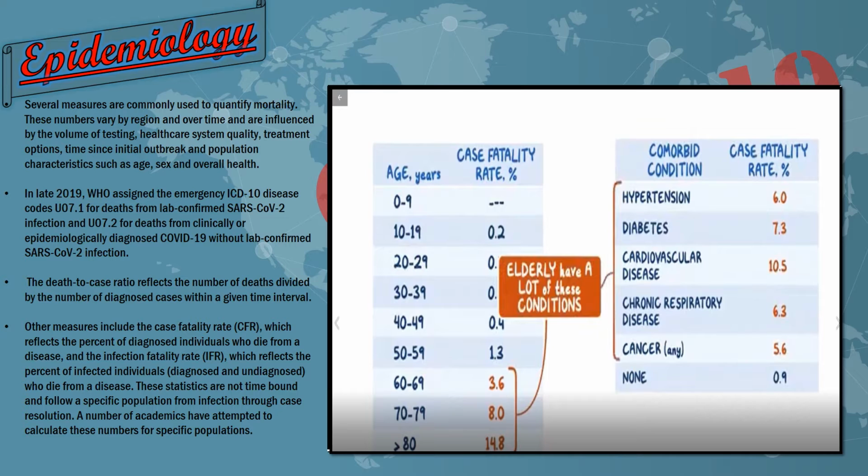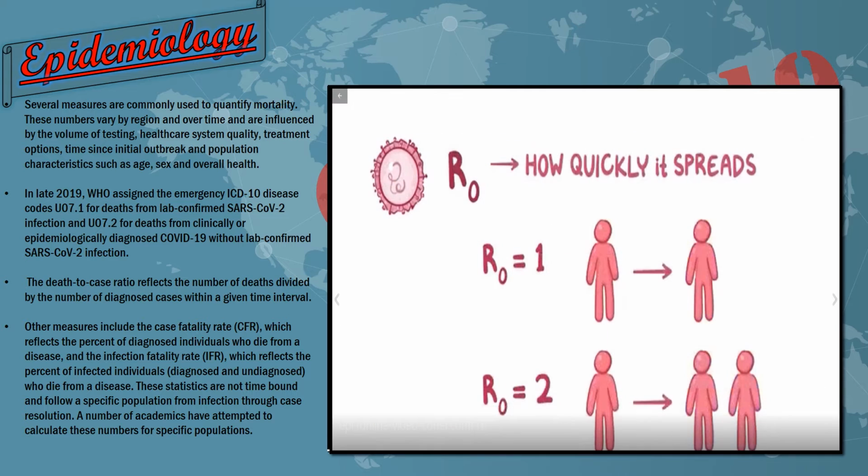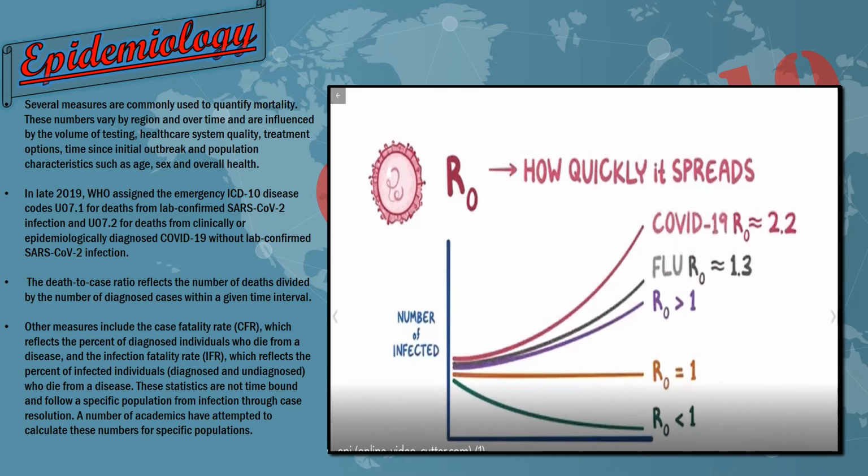Now let's discuss how quickly COVID-19 spreads. R0 means how quickly it spreads. R0 of 1 means transmission from one person to one person, and R0 of 2 means transmission from one person to two people, and so on. As you can see, the COVID-19 R0 is a ratio of 2.2. So COVID-19 spreads quite easily.